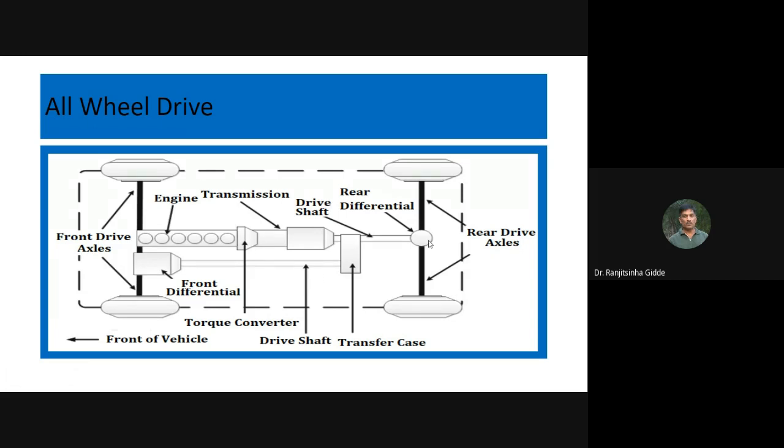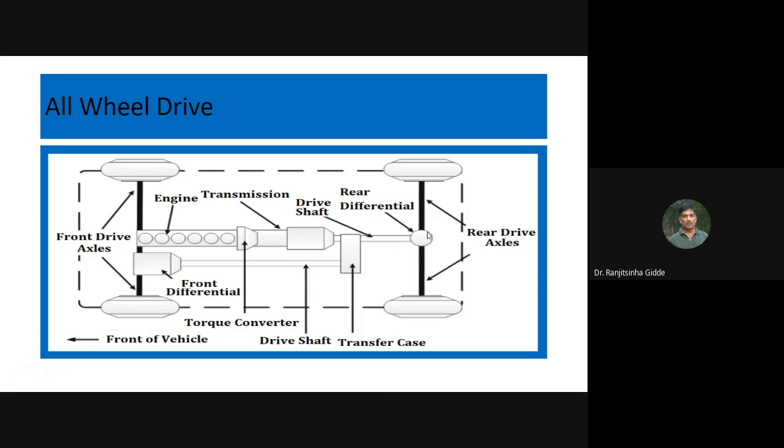With respect to this, if you consider the number of differentials used in the case of all wheel drive, how many are we observing here? Two. In addition to these two, the third element is the transfer case. So this one is the transfer case.